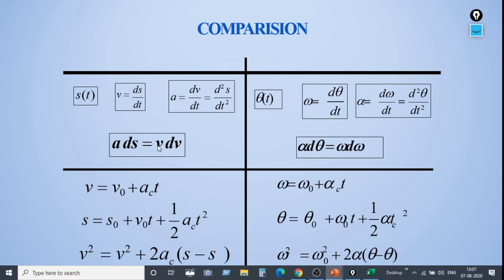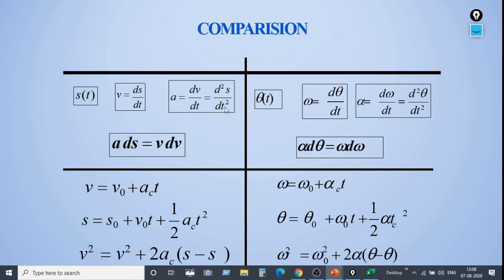So now we will compare with linear motion. If you observe, on one side we have taken linear motion and on the other side angular motion, or say rotatory motion. S of t is similar to theta of t, that shows the displacement. S is a function of t, whereas here angular displacement theta is also a function of t. Velocity is equal to rate of change of displacement. Here, angular velocity is nothing but rate of change of angular displacement. Here acceleration a is rate of change of velocity. Here angular acceleration alpha is equal to rate of change of angular velocity, d omega by dt.